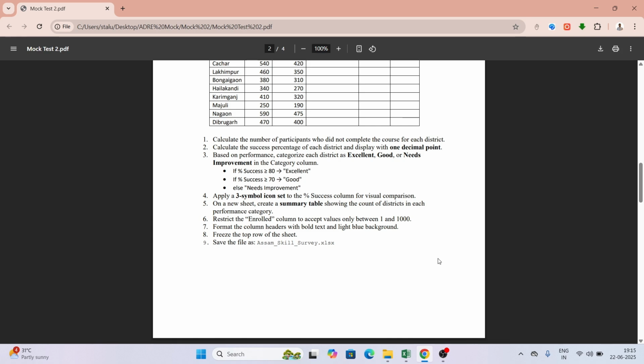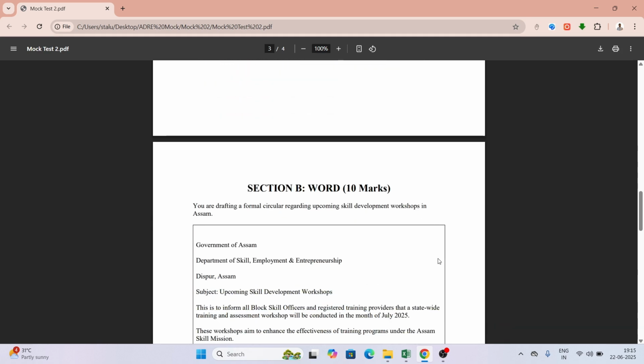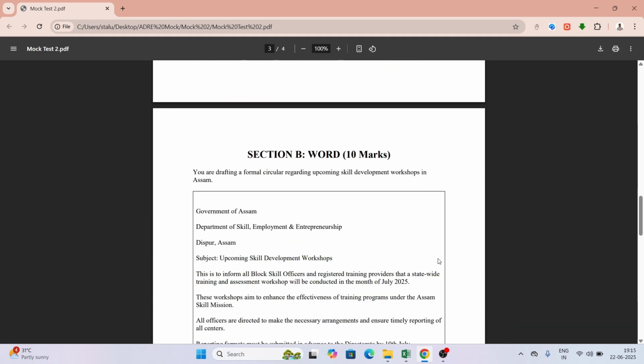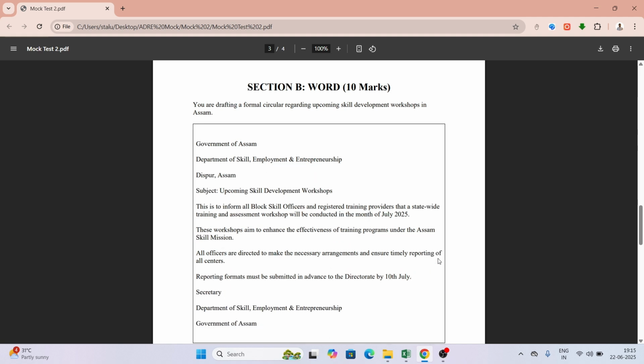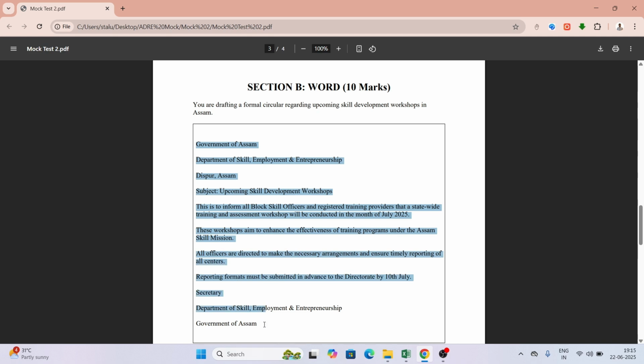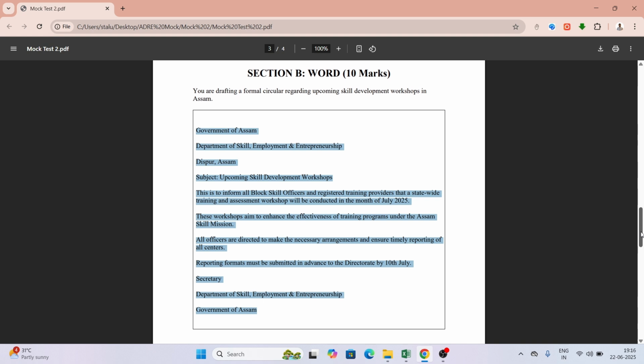So now moving into our next section, that is Section B of Word containing 10 marks. Kiryasa, you are drafting a formal circular regarding upcoming skill development workshop in Assam. So a circular is given, let me copy it as it is, but make sure you have to type it in your exam. So parallelly, during your mock, you can type it from your file, because typing is also included in your mock. So your typing speed will be needed, like how good you are at typing.